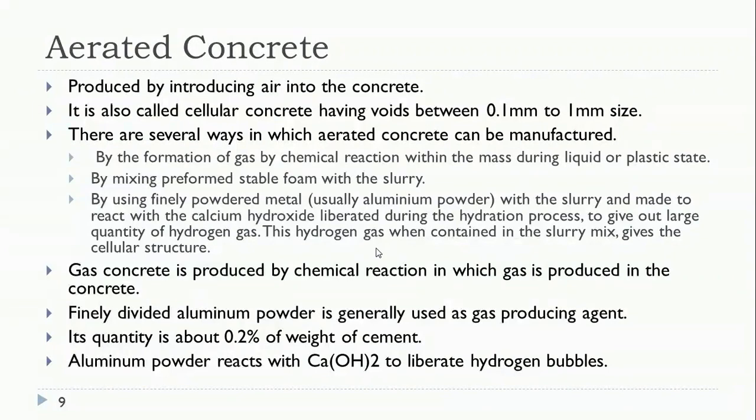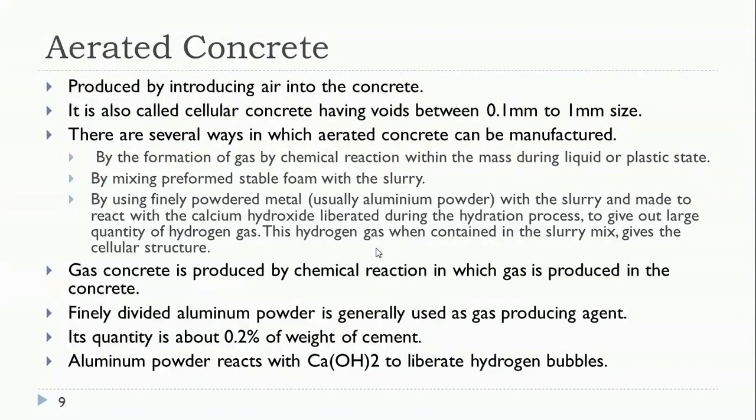So gas concrete is produced by a chemical reaction in which gas is produced in the concrete. In that way, we can obtain the aerated concrete.